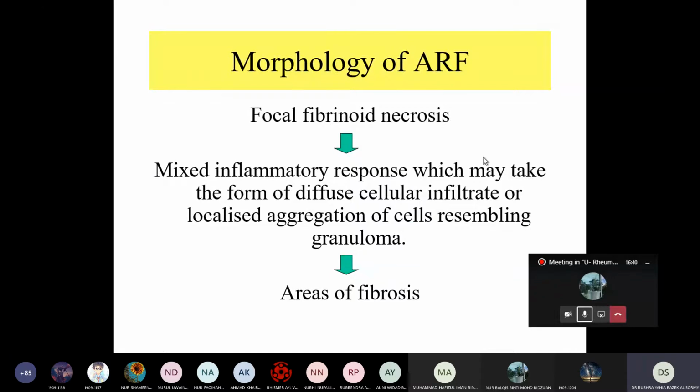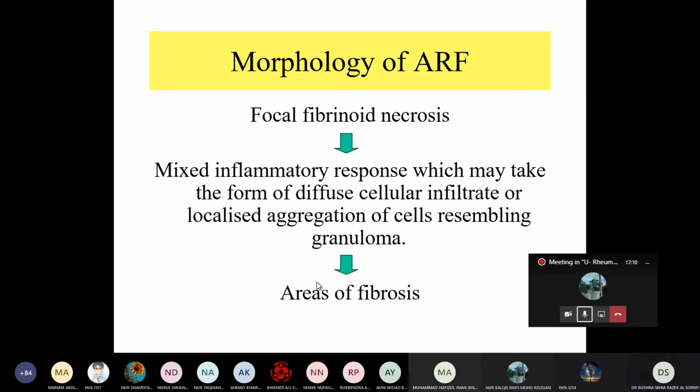So we said the morphology of acute rheumatic fever has focal fibrinoid necrosis, then a mixed inflammatory response, which takes the form of diffuse cellular infiltrate or localized aggregation of cells resembling granuloma, and then progresses to areas of fibrosis. So it starts with fibrinoid necrosis, then granuloma, then fibrosis.